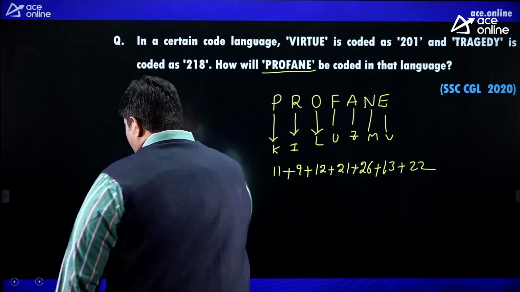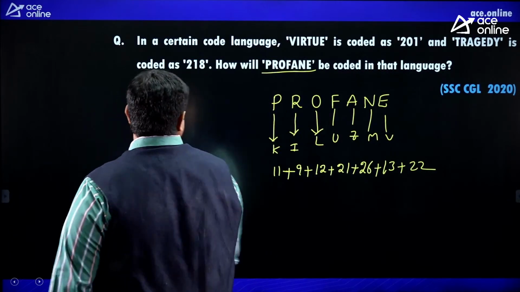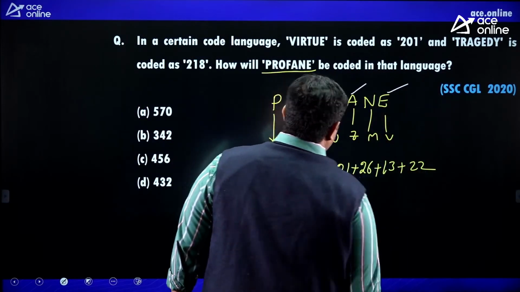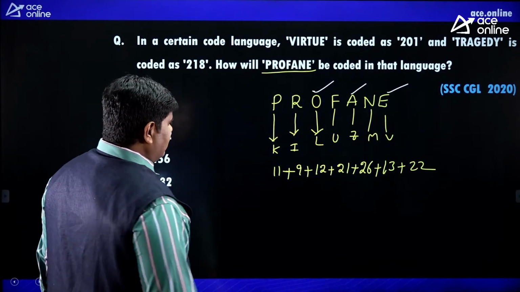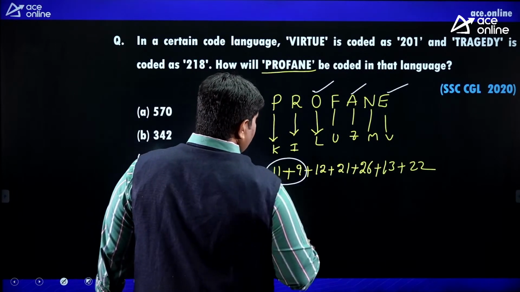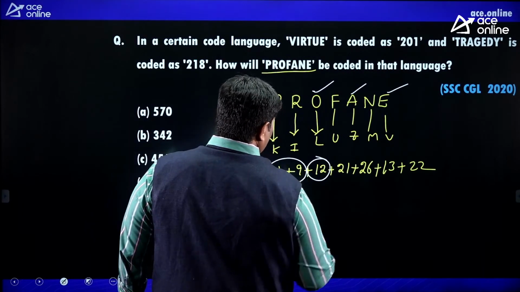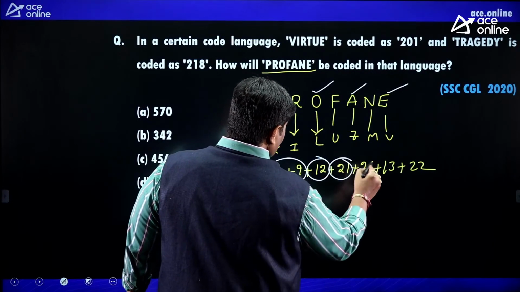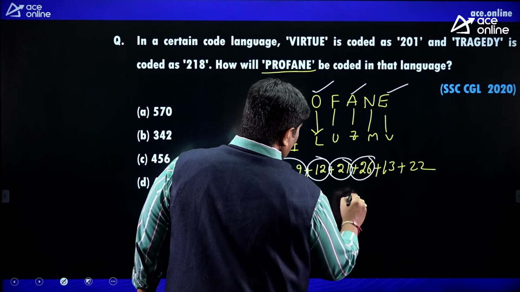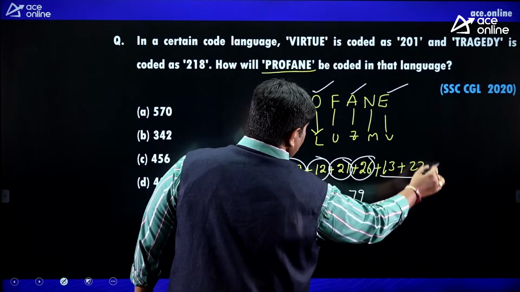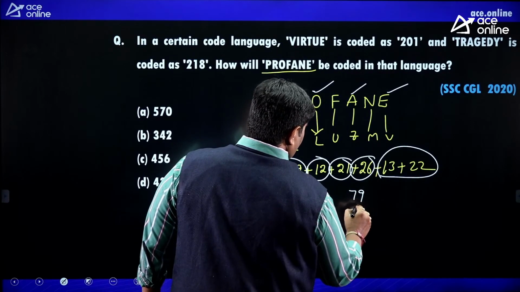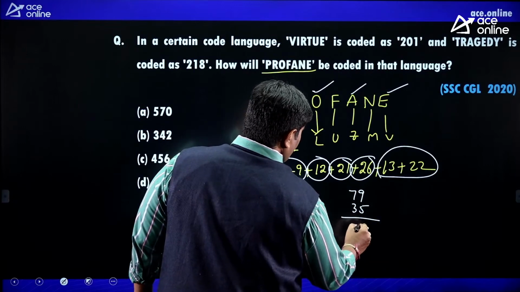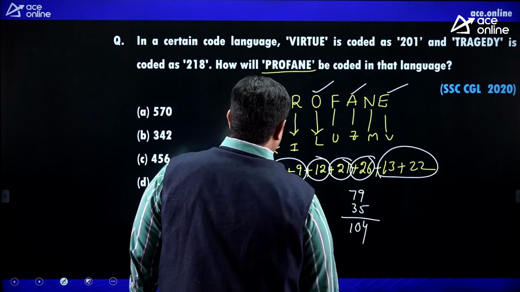Add all the values. Here, number of vowels: 1, 2, 3 again. A, I, O, U, 3. You can add all the values. 20, 32, 20, 32, 33, 53, 59, 79, these two, 35, 104.